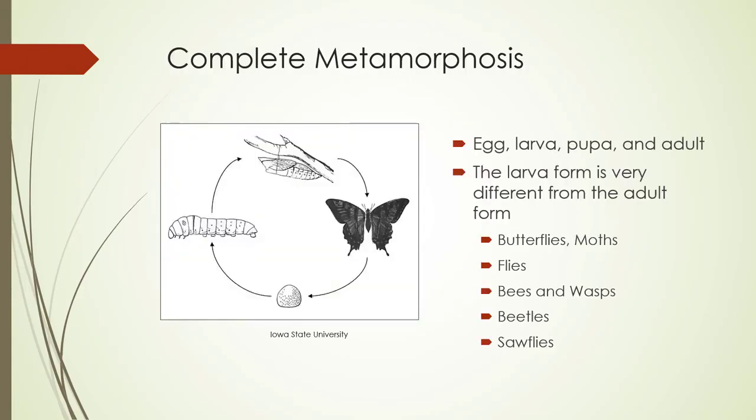So complete metamorphosis is your standard butterfly, beetles, etc. You have egg, larva, pupa, and adult. The larva form is very different from the adult form, and usually, not always, but often, it's only the larval stage that is actually the problem in some of these insect populations. Beetles are the exception. They have both the adults and the larval stages feed on plants and other things.